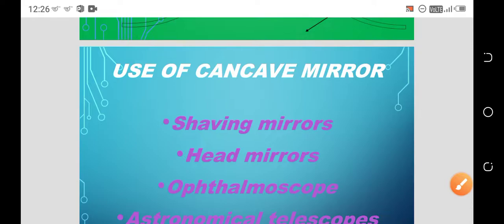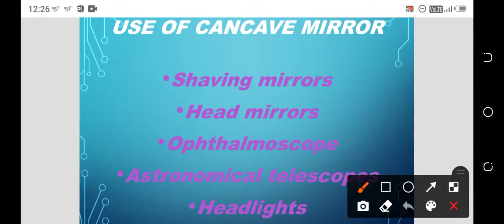Let's see what the uses of the concave mirror are. A concave mirror can be useful in shaving mirrors, head mirrors, and ophthalmoscopes, which dentists and ENT doctors use to identify the inner parts of the human body or any other bodies. So the uses are in shaving mirrors, head mirrors, ophthalmoscopes, astronomical telescopes, and headlights.